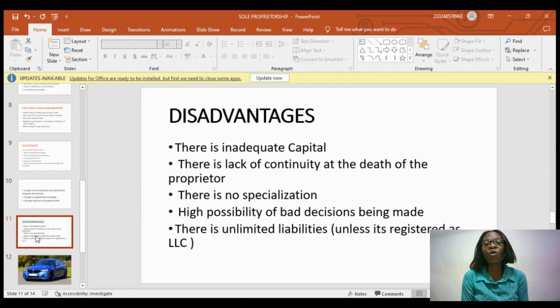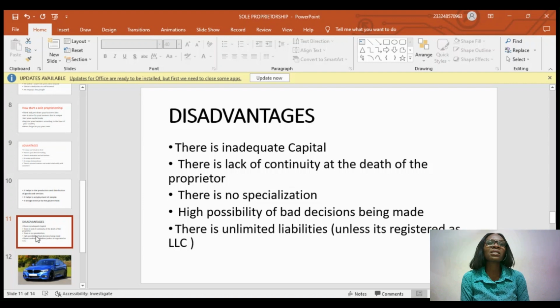But in this case, unless the person transfers the business to maybe a relative who will be interested in the same business, the business just comes to an end with the proprietor not being there. Yeah, that's one disadvantage. And then there's also no specialization.